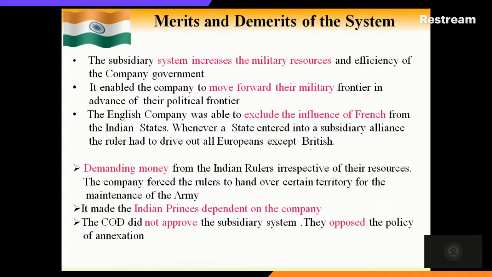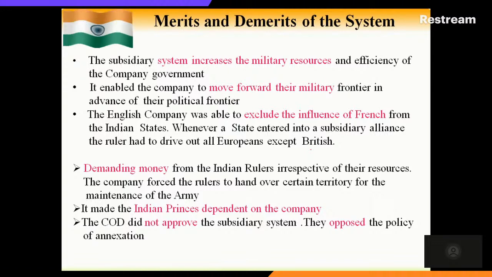Then the princely state itself has some 200 units, so all together I am having 300 units. Okay, so this is how the military capacity increased because of this subsidiary system, and it's a merit to whom? To the company.